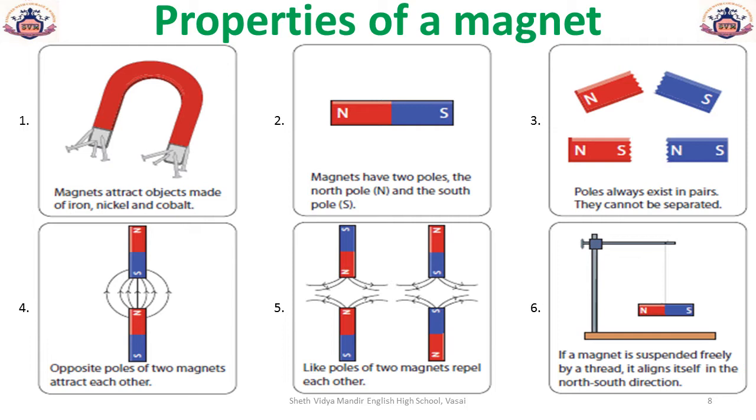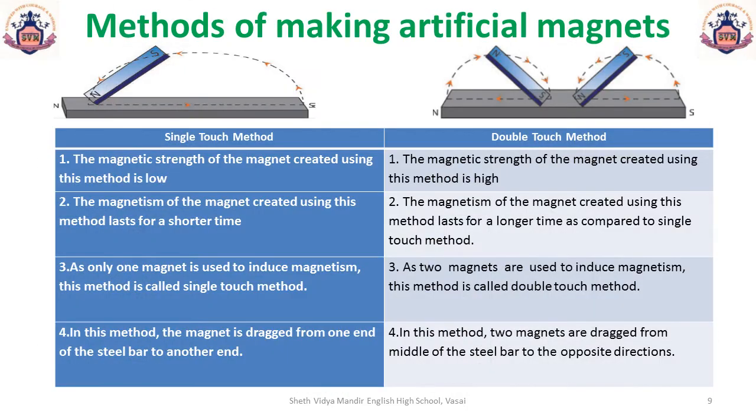The fourth one, opposite poles of two magnets attract each other. The fifth one is the reverse. Like poles of two magnets repel each other. The sixth one and the final one, if a magnet is freely suspended by a thread, it always aligns itself in the north-south direction.